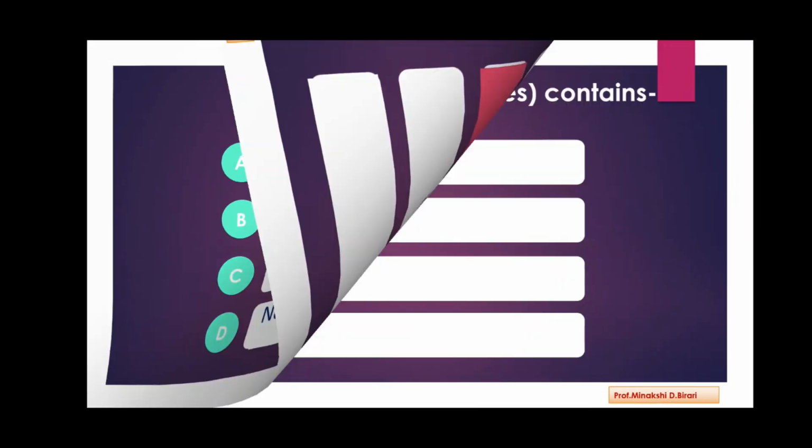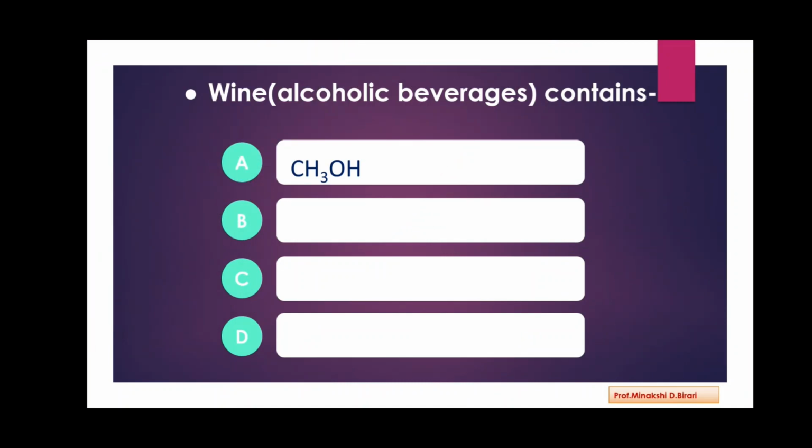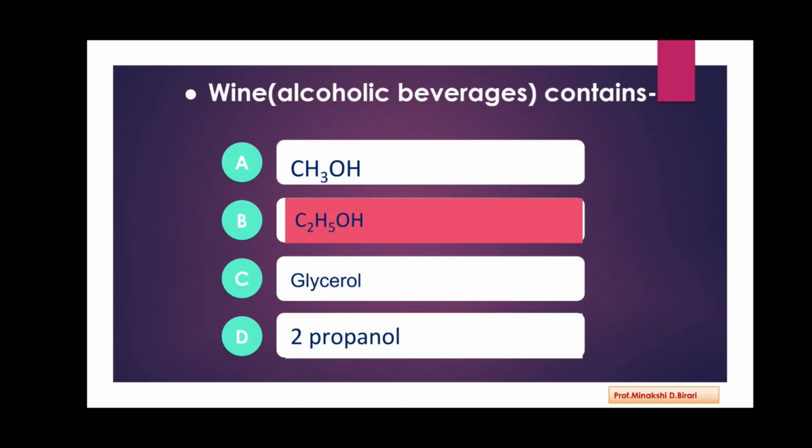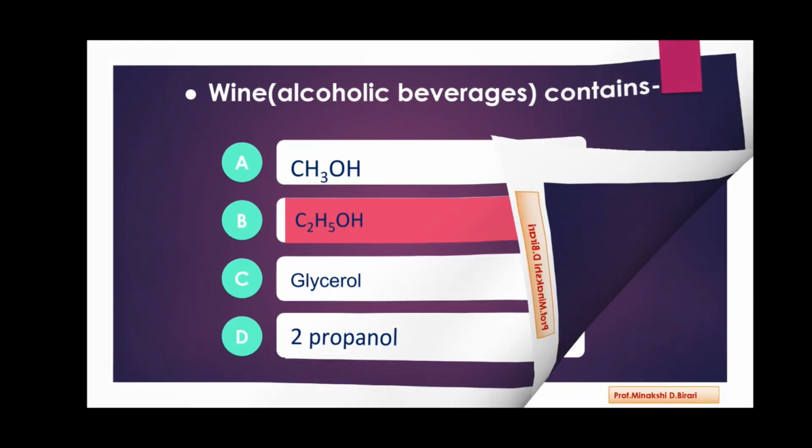Next question. Wine or alcoholic beverages contain CH3OH, methanol, C2H5OH, ethanol, glycerol, and 2-propanol. So the alcoholic beverage wine contains ethyl alcohol, C2H5OH. So the option B is correct answer.